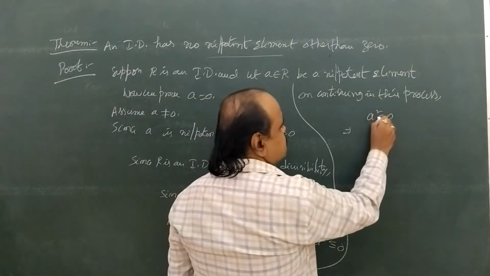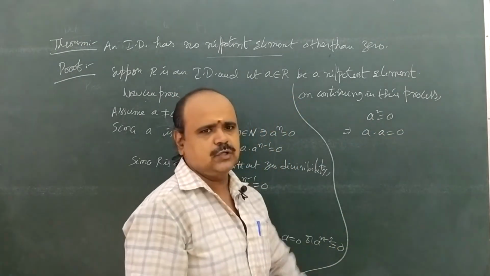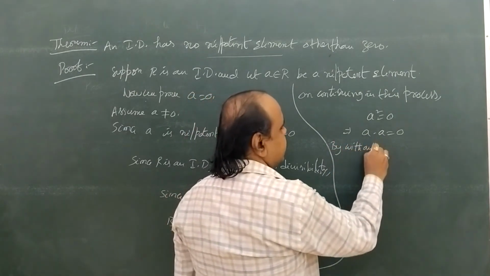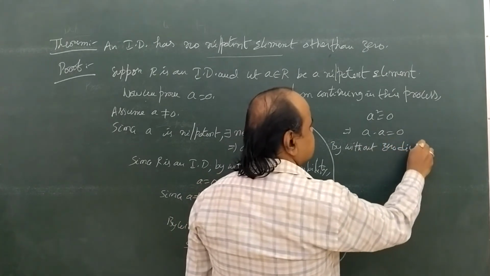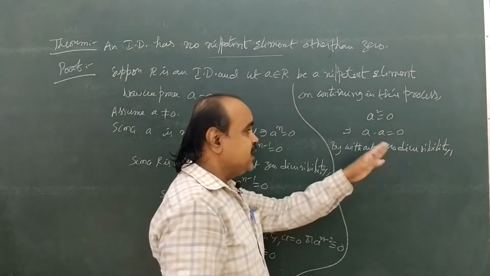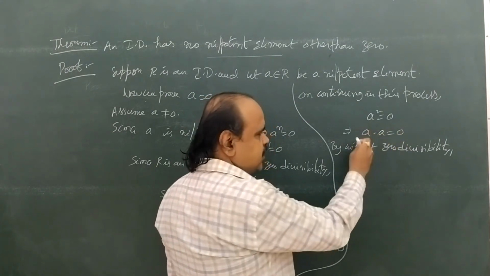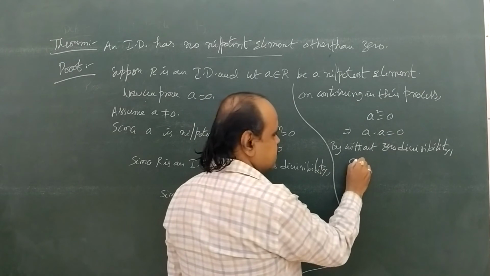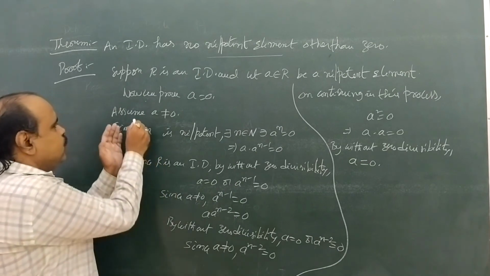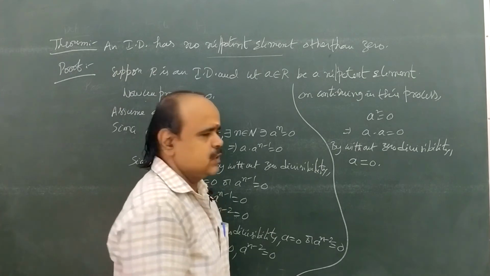Write again a square equal to 0 as a into a equal to 0. Again it is in the form ab equal to 0. Again by without zero divisors, either a equal to 0 or b equal to 0. But in both places we have a. In both places a and b we have a, so compulsorily a equal to 0. Okay na? But here we assumed that a is not equal to 0, but finally we get a equal to 0. Okay na? This is a contradiction.